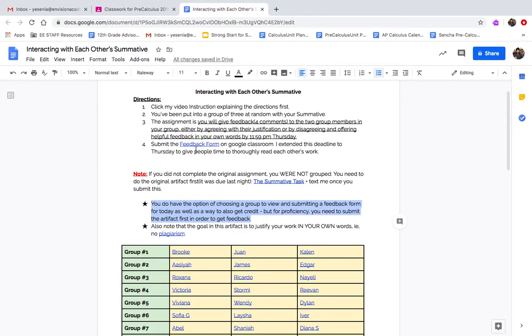But one thing I want to note is remember the goal in this artifact is to justify your work in your own words according to your understanding. That means make sure that you're avoiding plagiarism. You guys can click on what that is; I put the definition on here. You want to make sure that everything is your own work. Mostly your justification should be your own words. You don't want to just take what someone else says. You want to understand it in your own way and explain it in your way of understanding it. So that's just a little note right there.